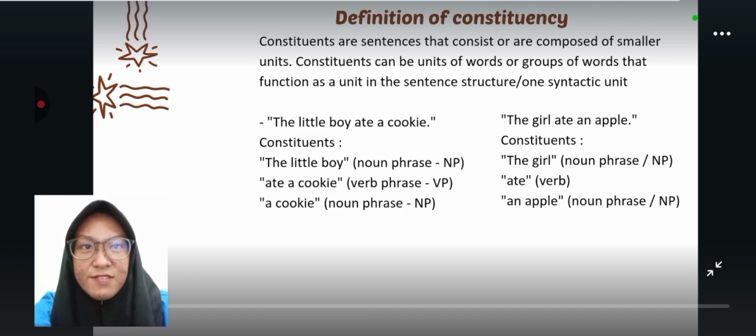Sentence structure starts from complete sentences broken down into parts, and those parts are broken down again. For example, the little boy ate a cookie. Constituents: the little boy, noun phrase; ate a cookie, verb phrase; a cookie, noun phrase. Another example, the girl ate an apple. Constituents: the girl, noun phrase; ate, verb; an apple, noun phrase.